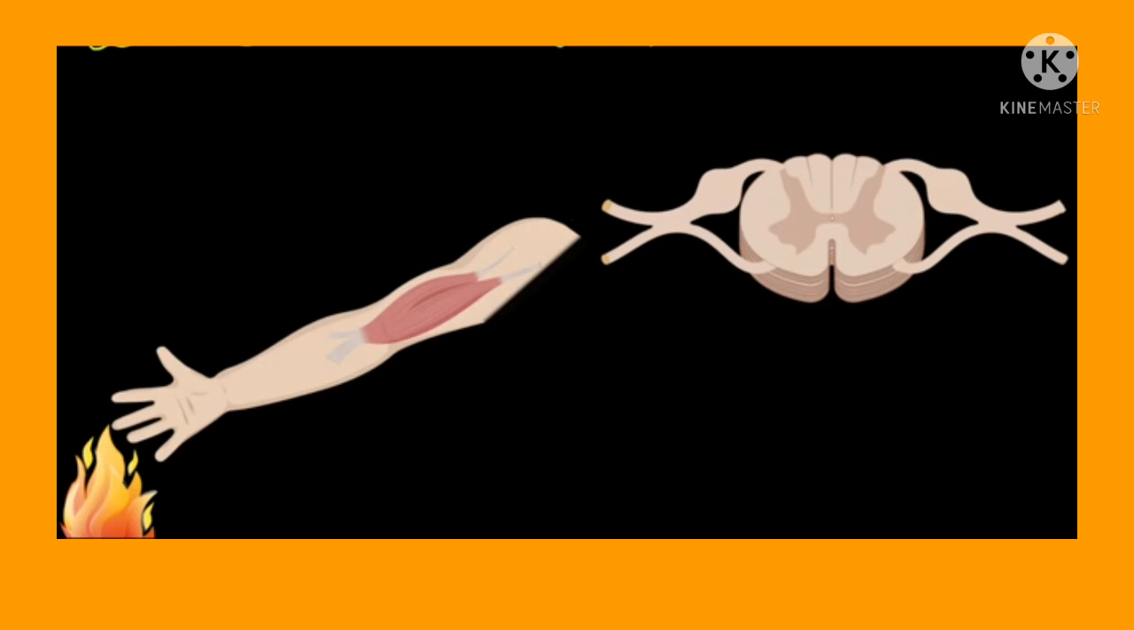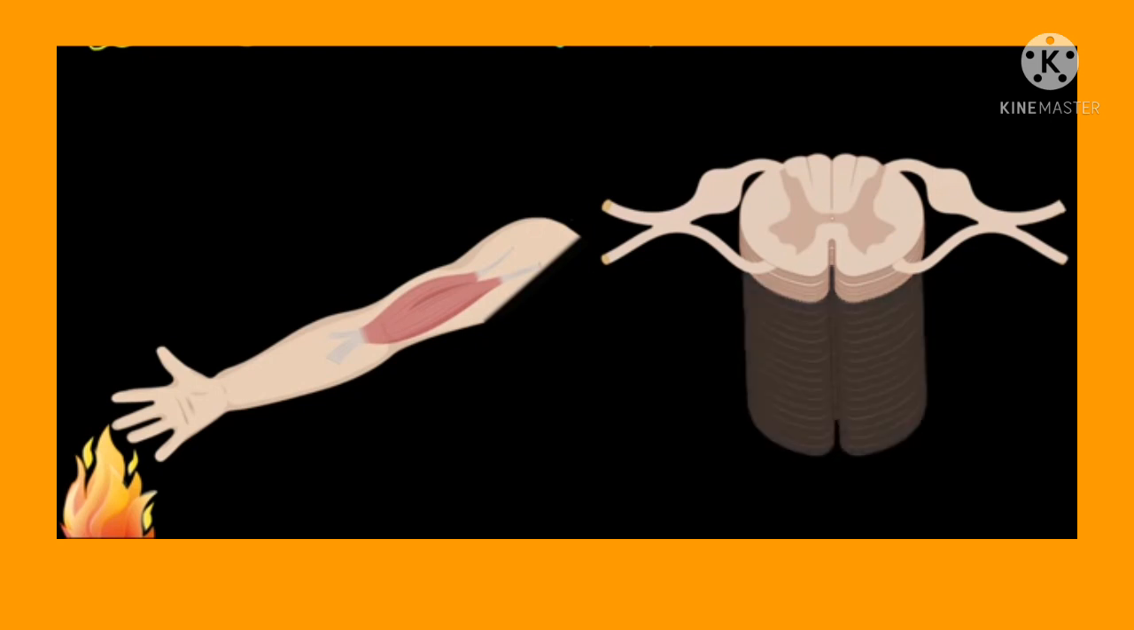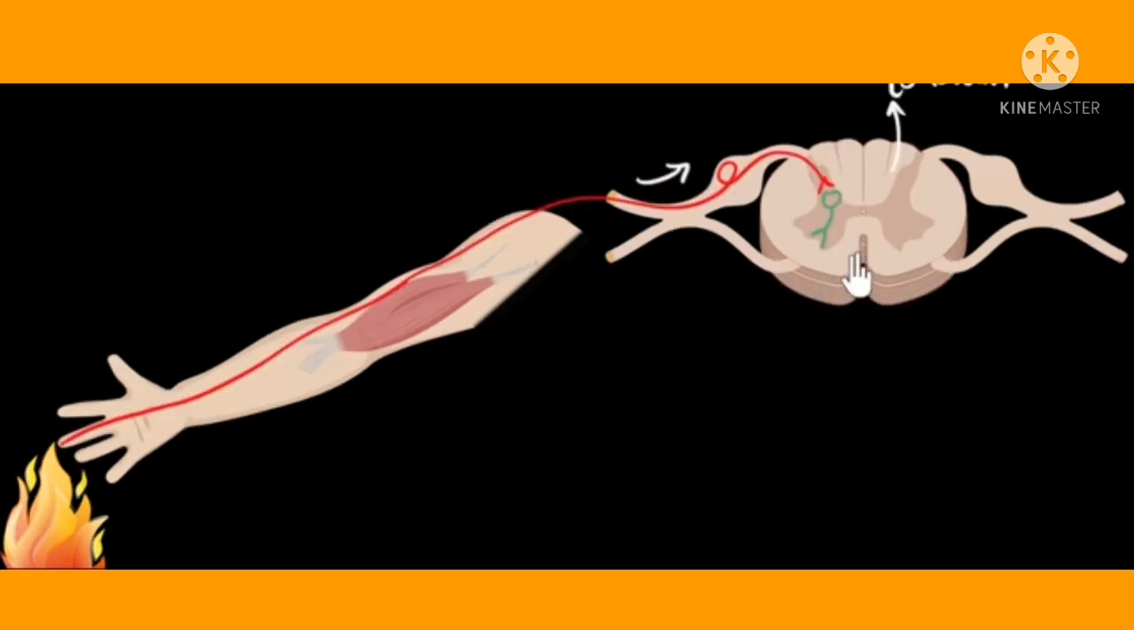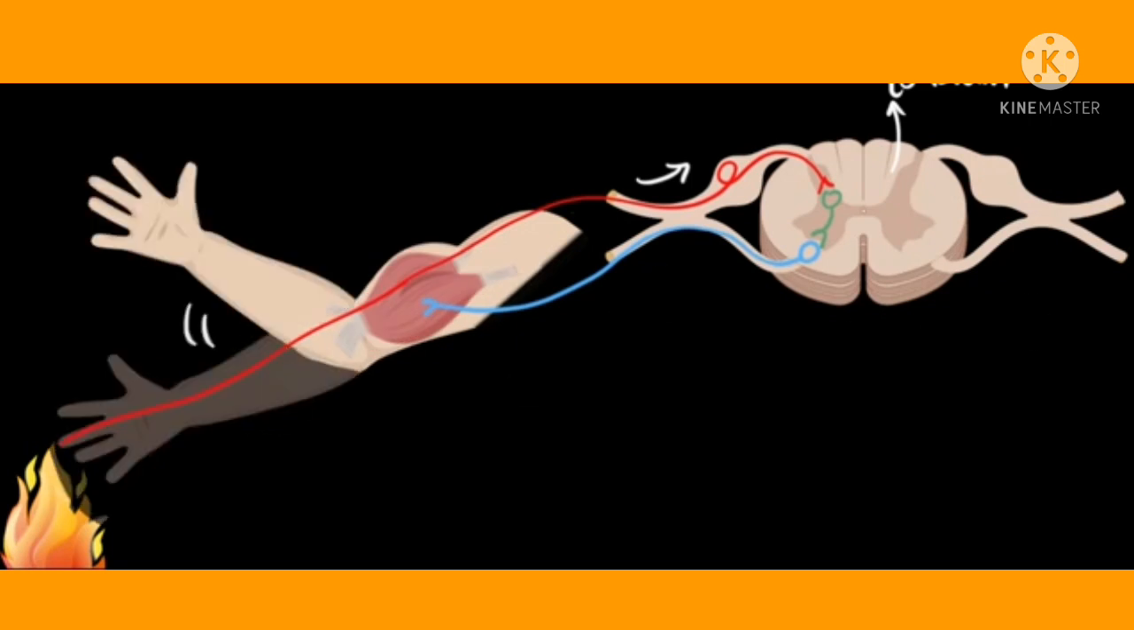Then the spinal cord interprets the stimulus and the impulse is passed on to the relay neuron. Relay neuron means it transmits information. From here it transmits to a motor neuron. Then motor neurons carry the command from the spinal cord to our arm. Muscles in our arm contract and withdraw our hand immediately from the pan.